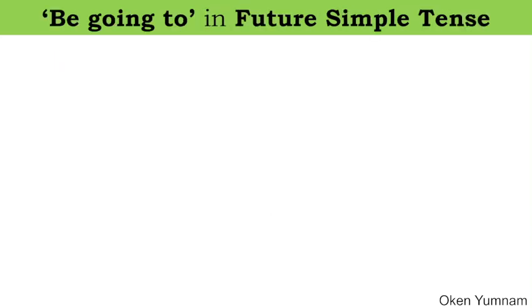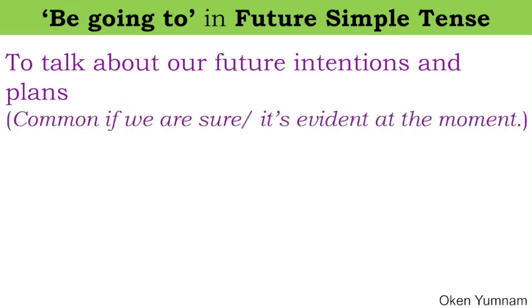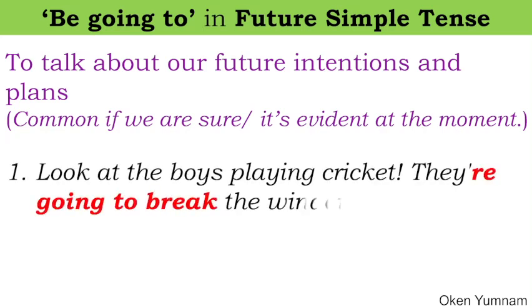And another future tense form is be going to. We use it to talk about our future intentions and plans. And this is very common if we are sure or if it's evident at the moment. Let's see here. Look at the boys playing cricket. They're going to break the window panes. You see the boys playing cricket now, and you are sure that they are going to break the pane sometime in the future while playing. So you use going to. The be going to form is used here.